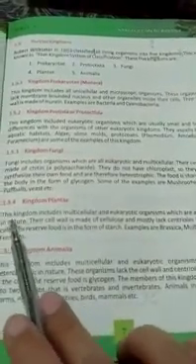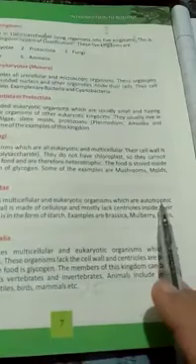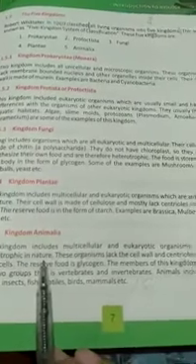Here you have seen that both are multicellular and eukaryotic, but kingdom Plantae are autotrophic, whereas kingdom Animalia are heterotrophic in nature. These organisms lack a cell wall, but in Plantae the cell wall is made up of cellulose. The second difference between Plantae and Animalia.